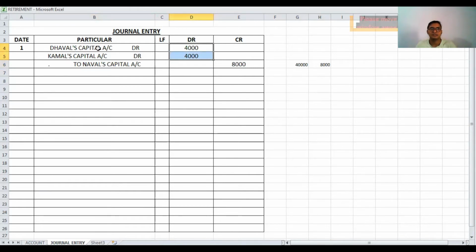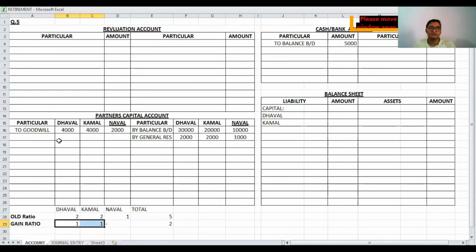Now ledger posting for this entry. First of all, for ledger posting, Dhawal's capital account debit. So Dhawal's capital account is debited by 4,000, Kamal's capital account debited by 4,000, and the name of the opposite person means Novel's capital account.